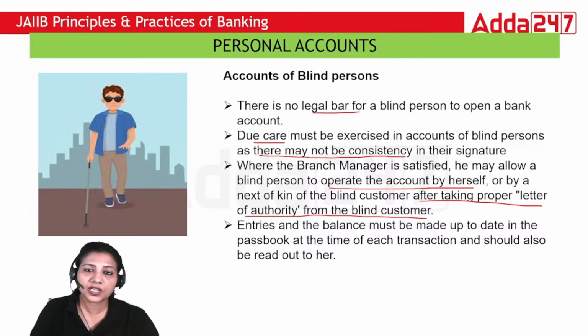Even then, he or she will have to be present every time there is any kind of withdrawal, and entries and the balance must be made up to date in the passbook at the time of each transaction and should also be read out to her.